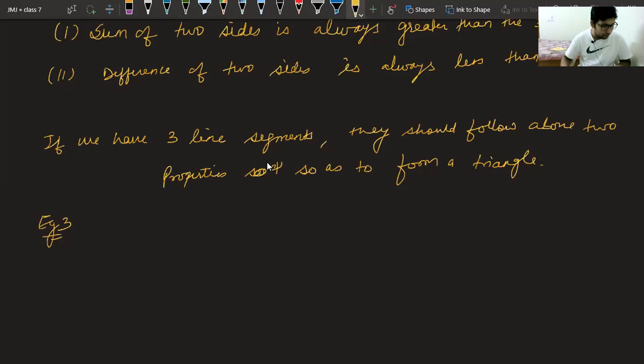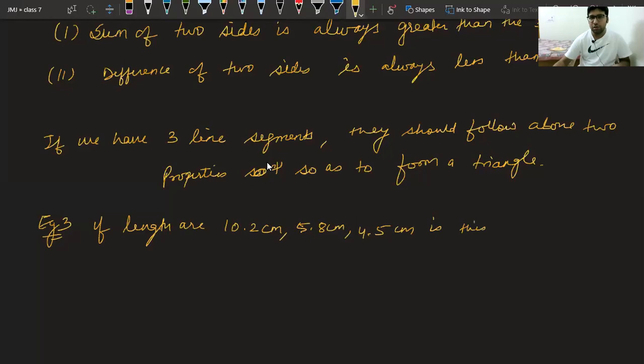Is there a triangle whose sides have length 10.2, 5.8 and 4.5? We have to check if lengths are 10.2 centimeter, 5.8 centimeter and 4.5 centimeter. Is this triangle possible? Please answer, class. Is this triangle possible? Why no, sir? Let's check.